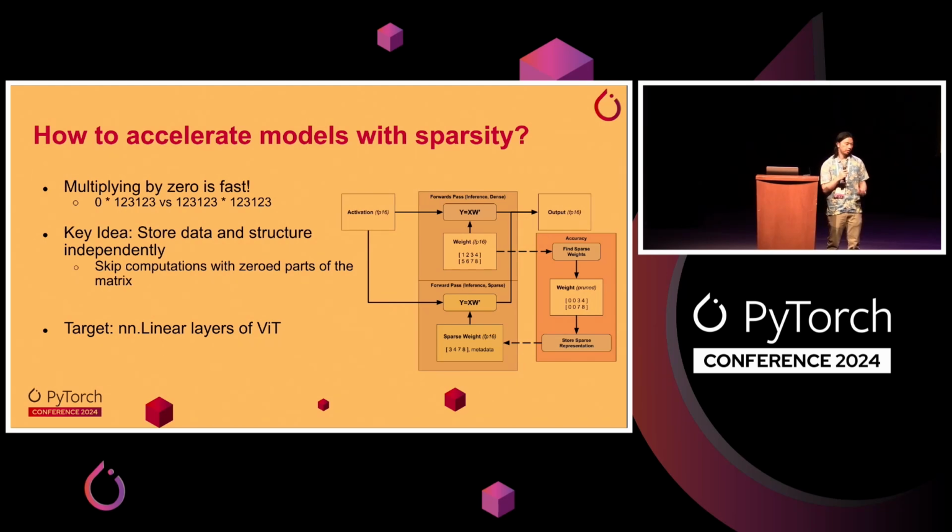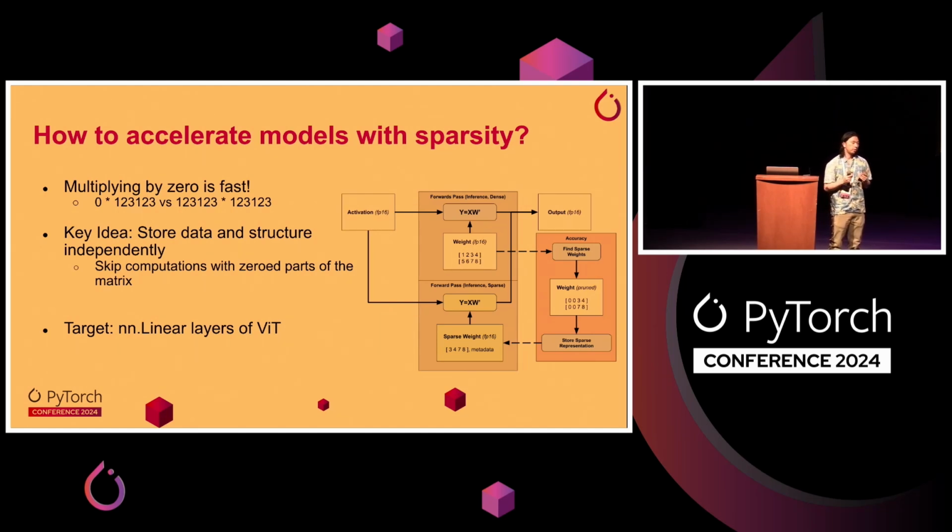And so what you have to do is skip calculations with the 0 parameters. The way that you do that, you can see on the diagram on the right, is assume we have some way to put the zeros in the matrix. What we can do is store this matrix in a way such that the non-zero data is stored separately from the metadata. And the metadata gives you essentially the structure of the matrix.